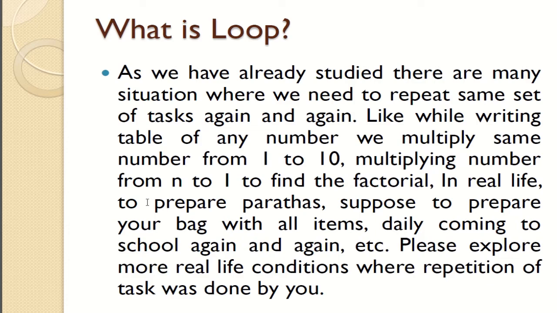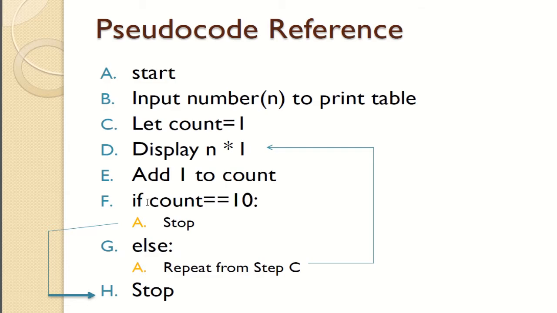Okay, so there are various fields and various real life examples where we do our task repeatedly. So the repetition of task is known as what? Loop. So the pseudocode reference, what is the flow chart of loop.